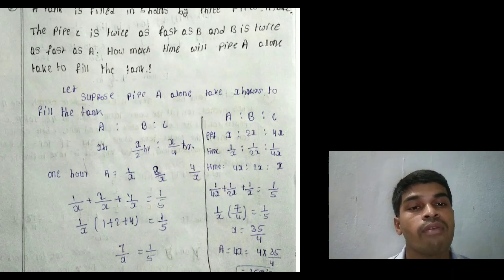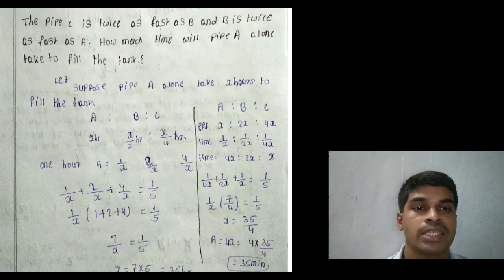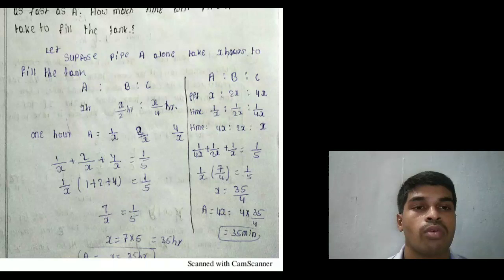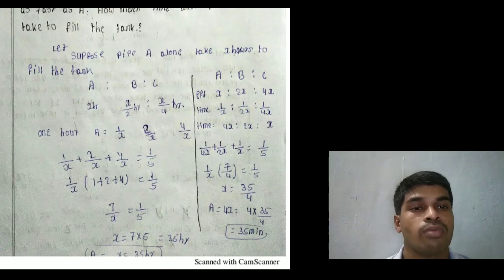Listen, 1 hour work of A is 1 by 4X plus 1 hour work of B is 1 by 2X plus 1 hour work of C is 1 by X, that equals 1 by 5. 1 by X is common, that equals 7 by 4 into 1 by X equal to 1 by 5. X equal to 35 by 4. That means I want the time A alone can complete the work. That means A equals 4X. 4 into 35 by 4, the 4 cancels, that equals A can alone fill the tank in 35 hours.